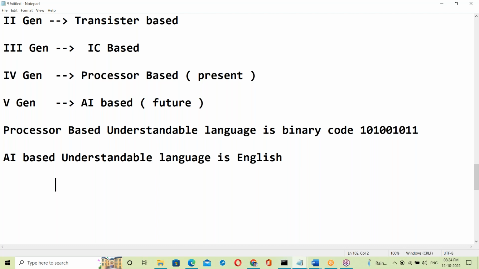Suppose an automated car, working with an AI based computer. We can control the car: start and stop, engine on, engine off, starting and speed control, all automatically.